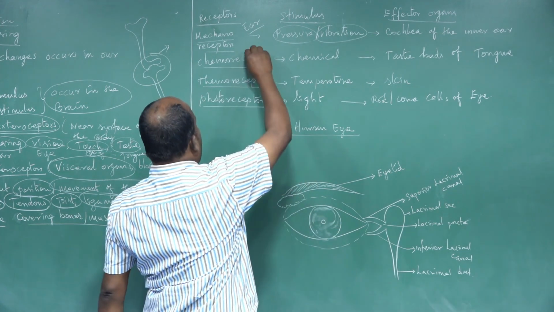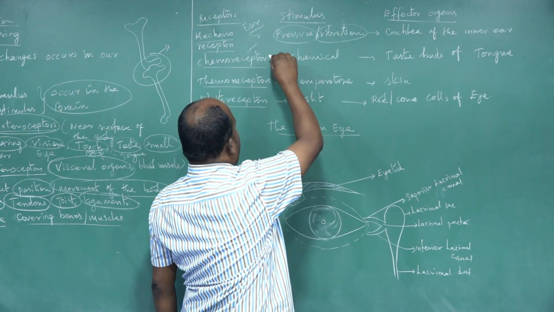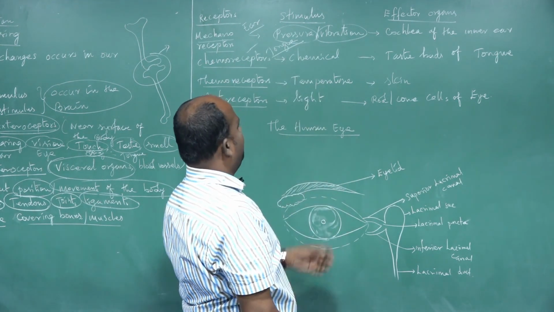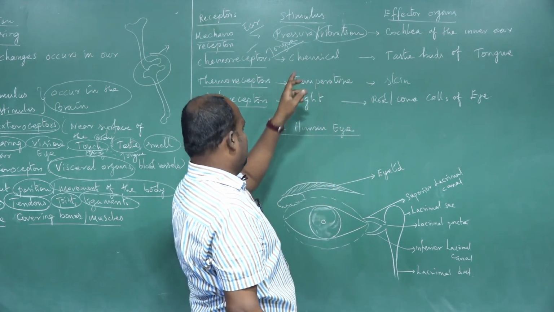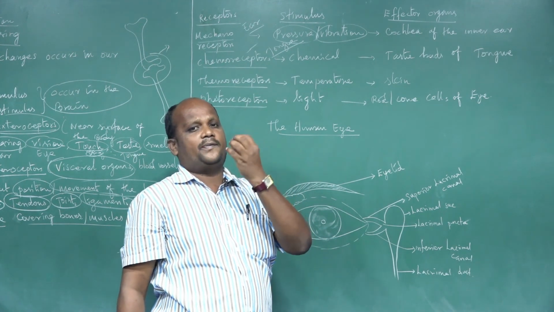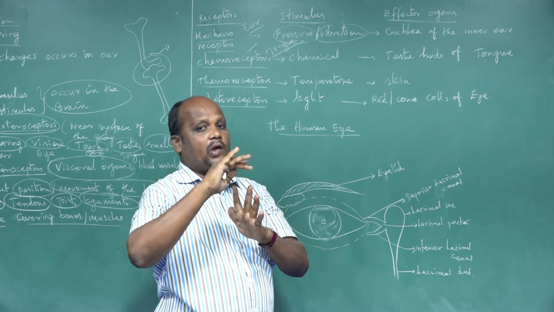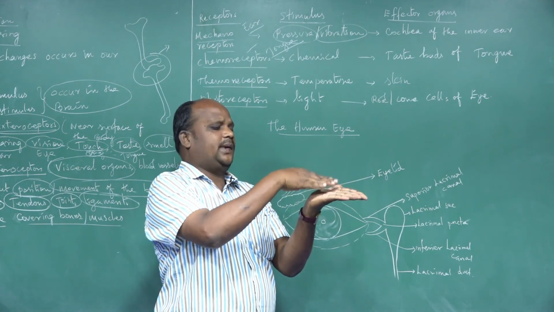Second one is the chemoreceptor. The chemoreceptor is the tongue. Our body's tongue structure responds to different types of chemical substances from the surrounding object. For example, we are having a food substance, and that food may contain many different types of chemical substances. These are differentiated by the surface of the tongue, which has many taste buds.